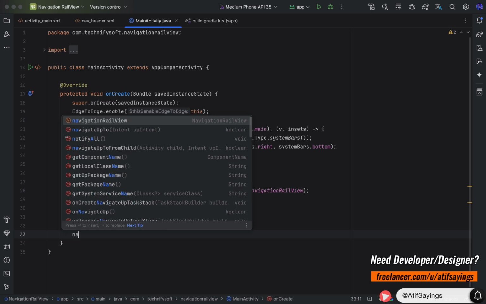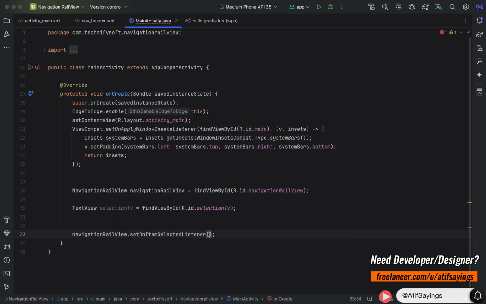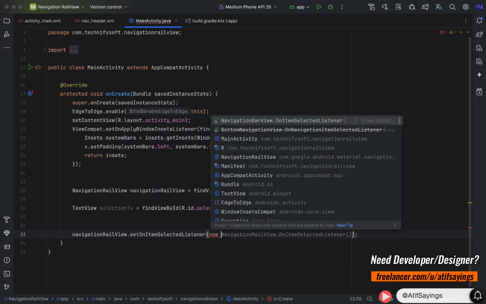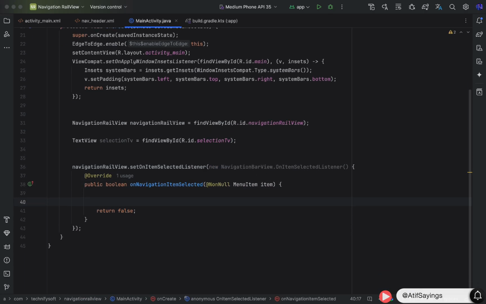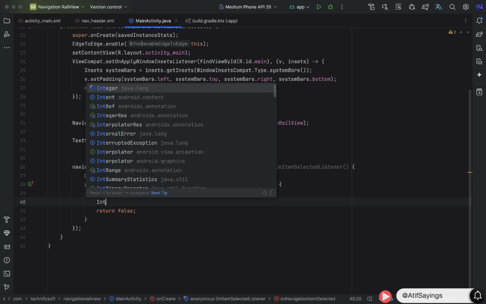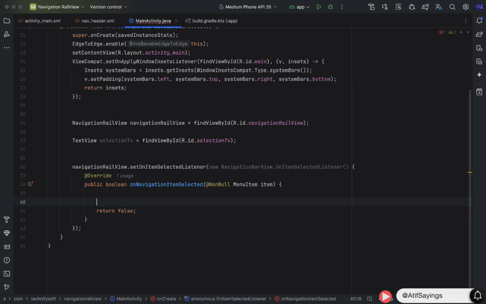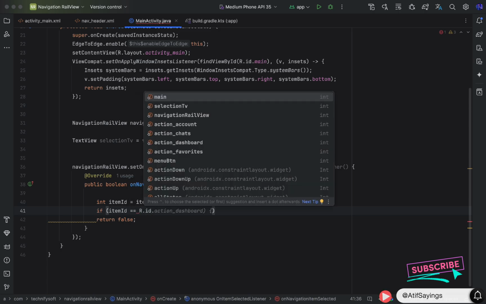Now we will handle the navigation rail view menu item selected listener. navigationRailView.setOnItemSelectedListener, new NavigationBarView.OnItemSelectedListener. This will implement a function onNavigationItemSelected with a parameter of type menu item. We will get the ID of the menu item clicked by user from that parameter. int itemID equal to item.getItemId. On basis of this item ID, we will check which menu item is clicked.